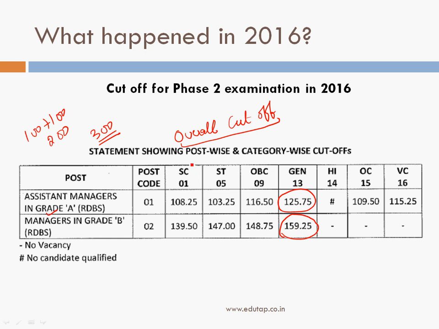Now these are the figures for the reserved categories, be it SC, ST, OBC, or PH. So these are the cutoffs. You can see the values here. Now this sign or the blank indicates that no one was able to qualify here, so there is no cutoff.